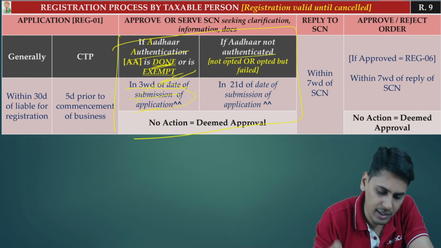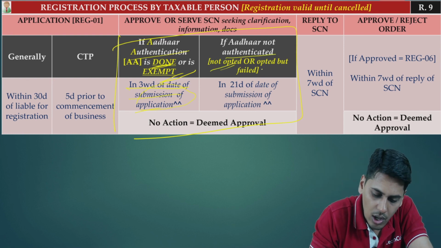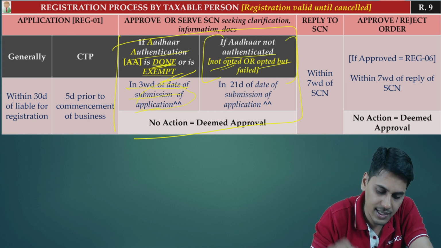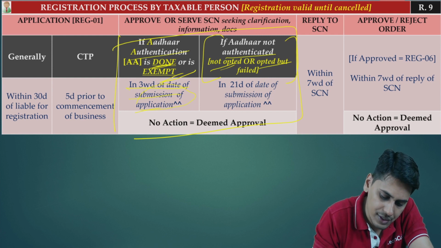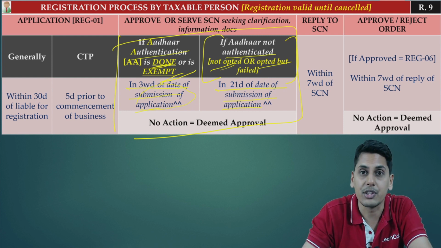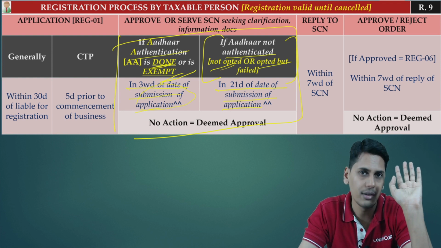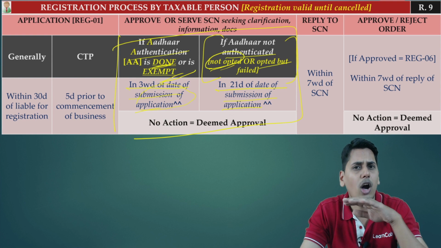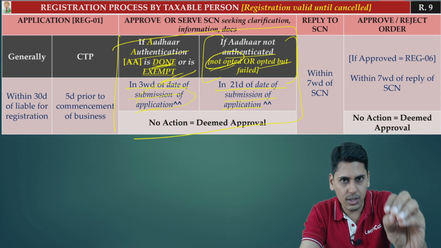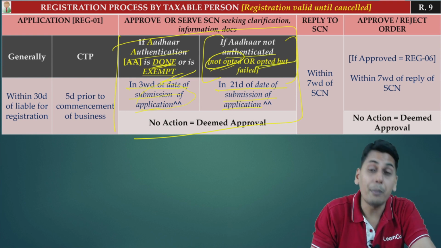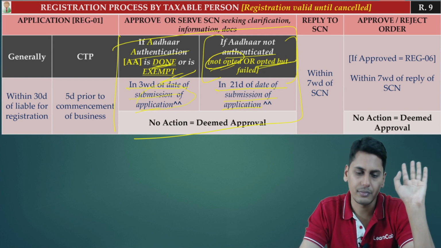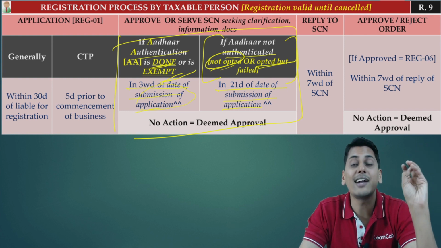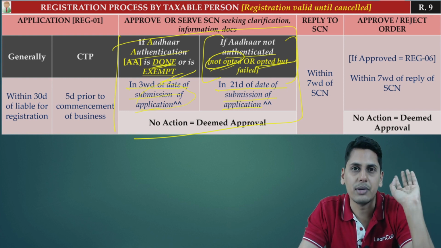If Aadhaar is not authenticated, either it is not opted or it is opted but failed, this requires physical inspection. Reaction time available with the officer is 21 days of the date of submission of application. Within this time, he has to complete the physical verification. What is the date of submission of application? Aadhaar authentication not opted at all: the date on which the application is actually submitted in the portal. Aadhaar authentication opted but failed: 15 days from the date of submission of application. On immediate expiry of 15 days, that would be treated as the date of submission of application.